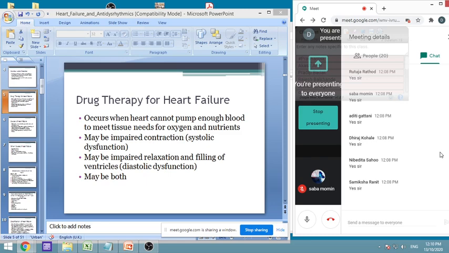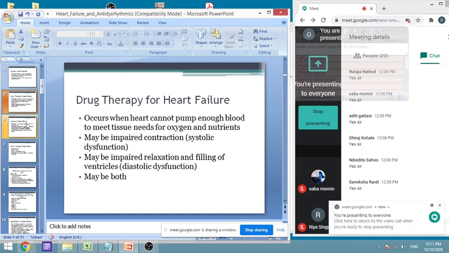So there are many reasons, but the easiest way to say it is, what is heart failure? It is the inability of the heart to pump sufficient blood for the tissues and fulfill the requirements of the tissues. That much of the tissues' oxygen and nutrient demand is not fulfilled, and they will show signs. That means heart failure. Okay. Now why can there be heart failure? What can be the reasons of heart failure?